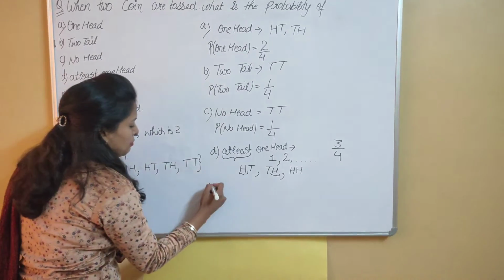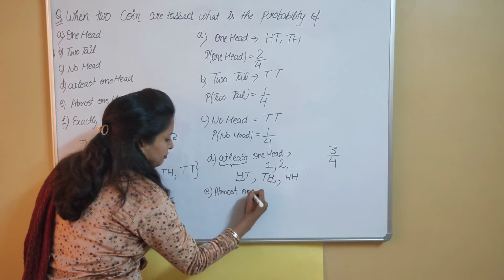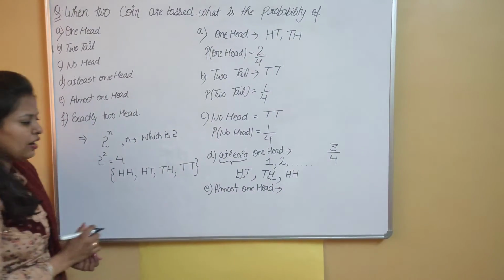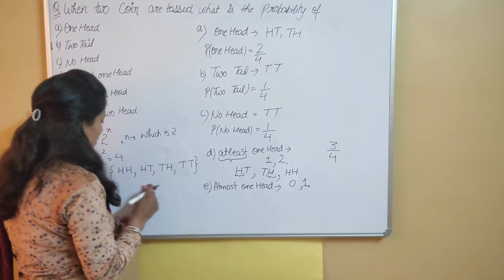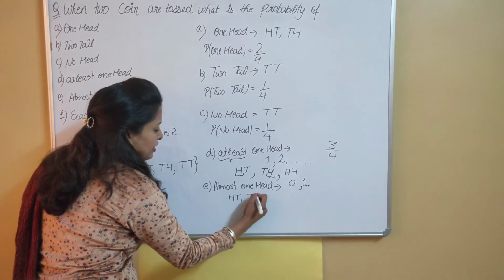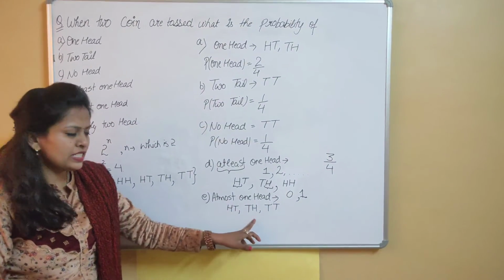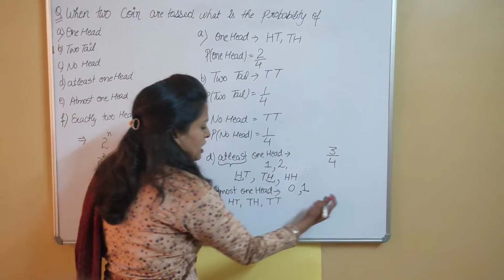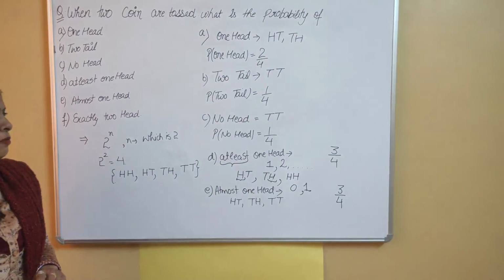Next case is at most one head. Now the meaning of at most one head is that you have to take a maximum of one head, and the minimum is 0. So favorable cases are head tail, tail head and tail tail. In these cases only one head occurs and in this case 0 heads occur. So the number of favorable outcomes is 3 and the total number of outcomes is 4. So probability becomes 3 upon 4.